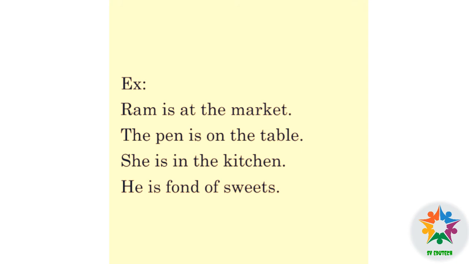The pen is on the table. The pen, noun, is on the table. Table, thing. Where is the pen? It is on the table. Here, on is the preposition.